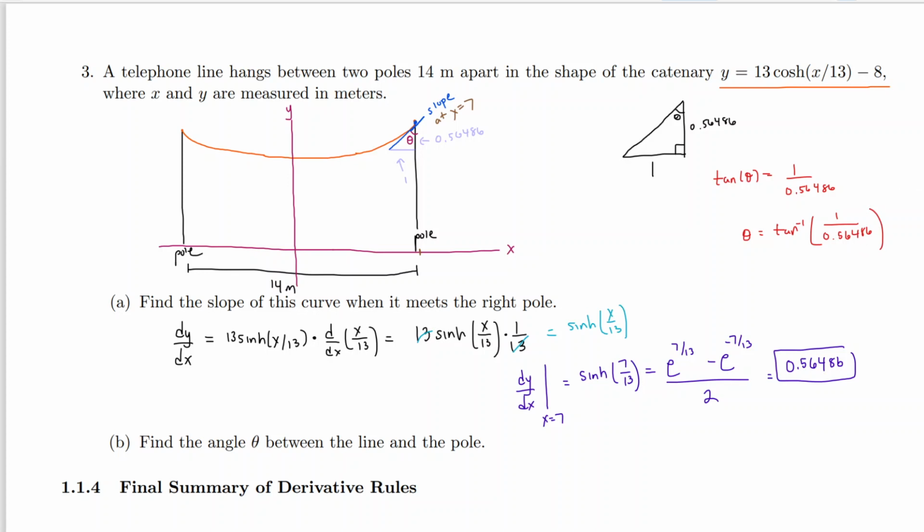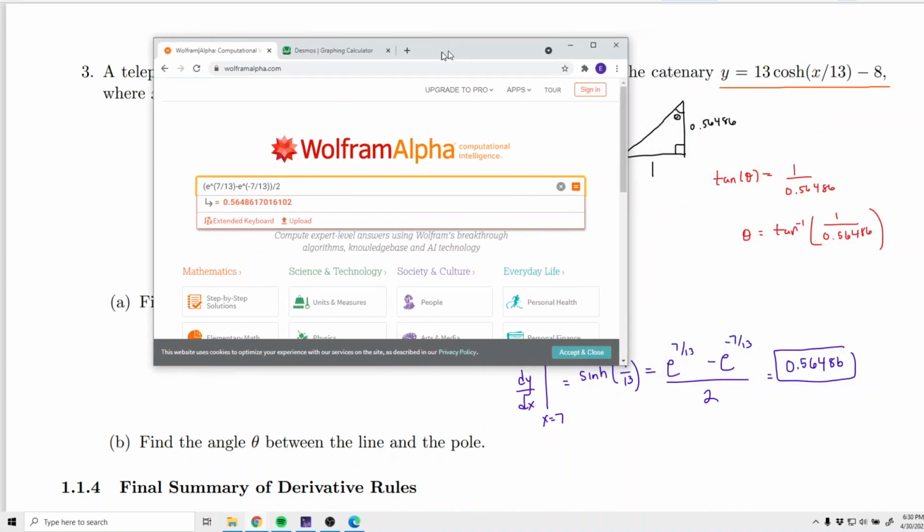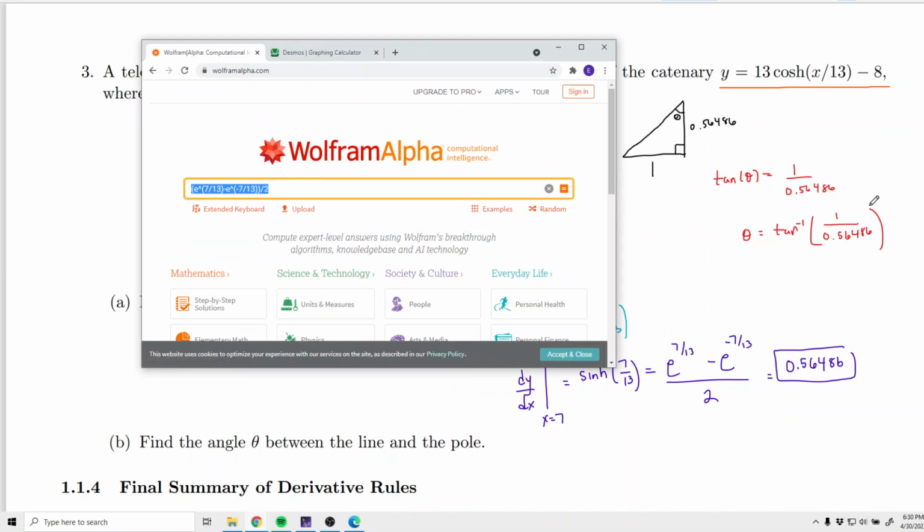And let's just pretend we want the angle in degrees because that makes sense. We want to interpret this angle. If we get it in radians, it might not make a lot of sense. Well, in order to do this, we've got to use a calculator. We cannot do this by hand.